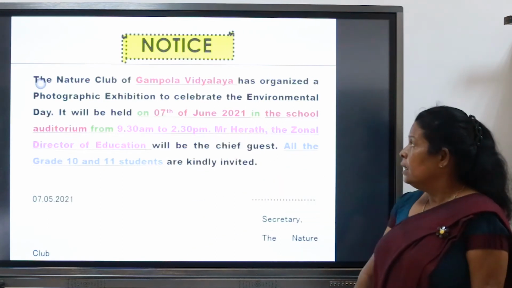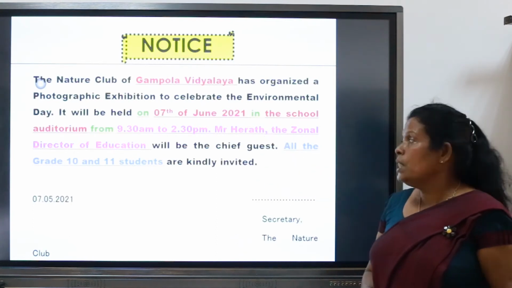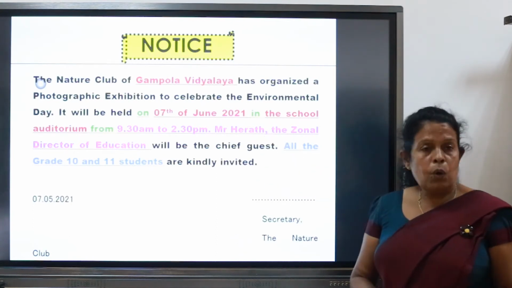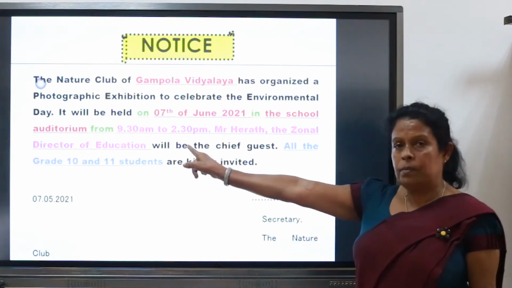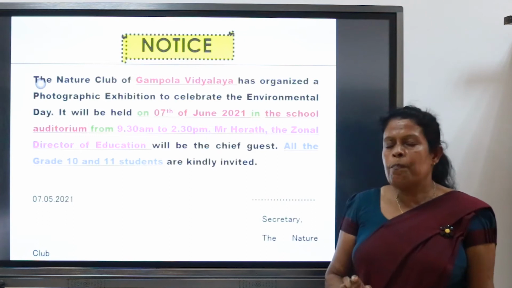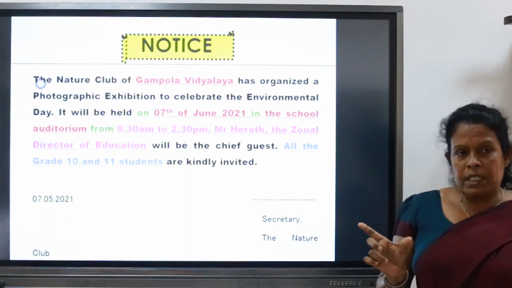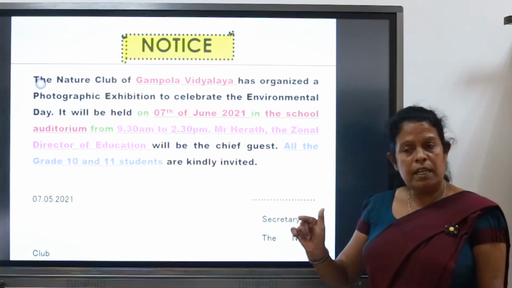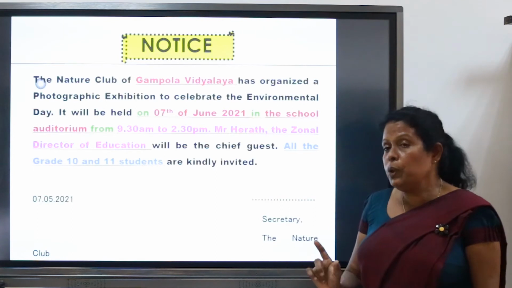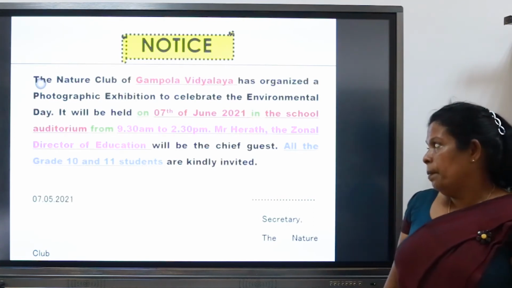Then the preposition in is used for a place or venue. Then from: please remember, when we use two times, we use the word from in front of the time. If we don't want to use two times, we use at before the time.